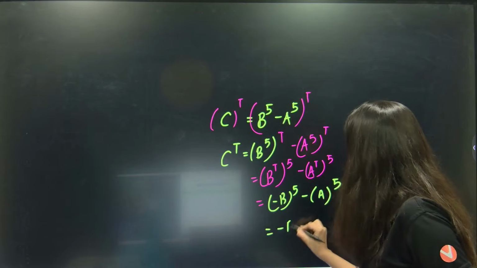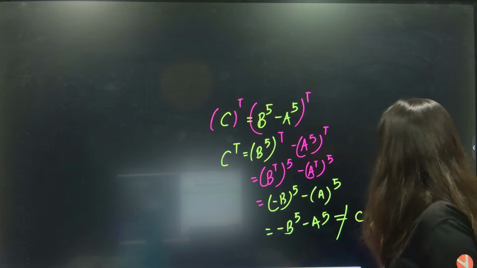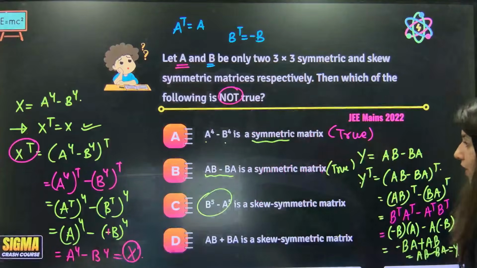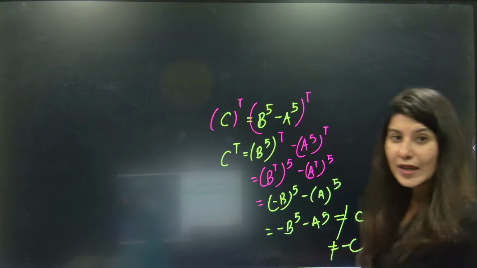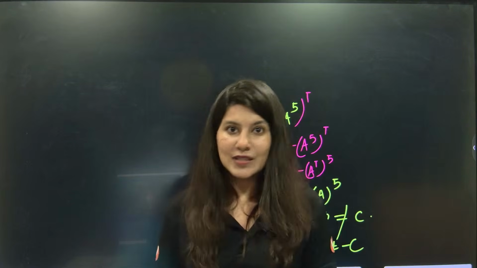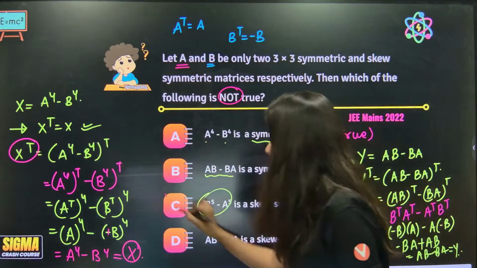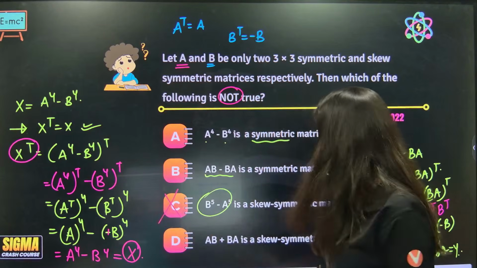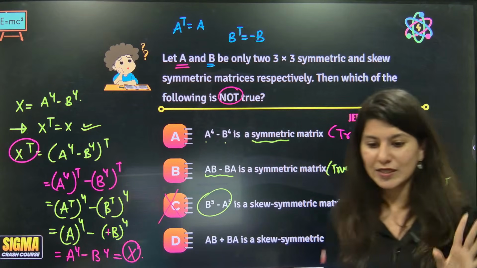So this is minus B power 5 minus A power 5, which is not equal to the C matrix, and not equal to minus C either. C transpose matches neither C nor minus C. Hence, C is not a symmetric matrix, and I don't have the energy for checking D. Now you check it for me.